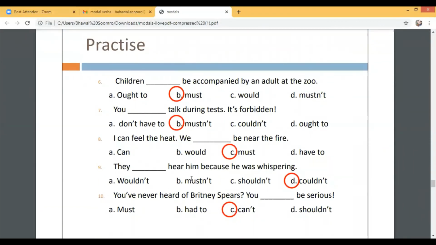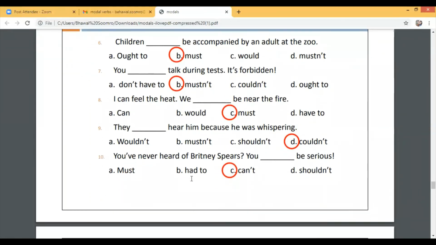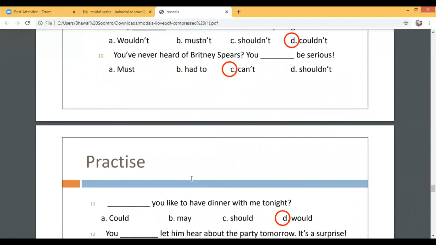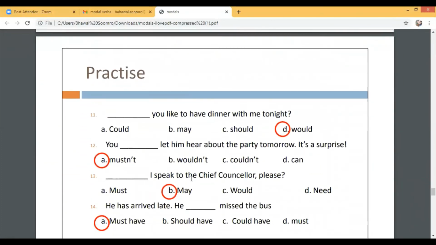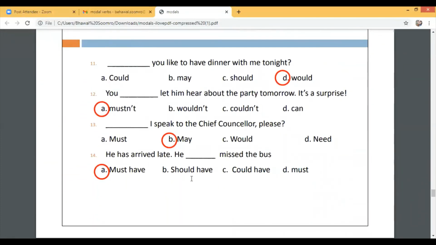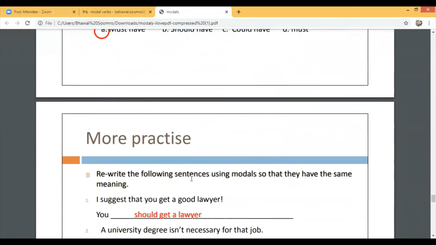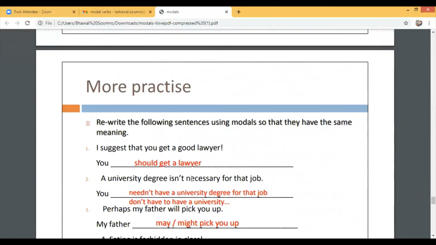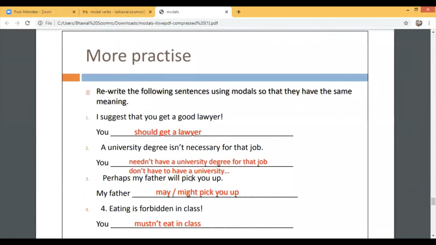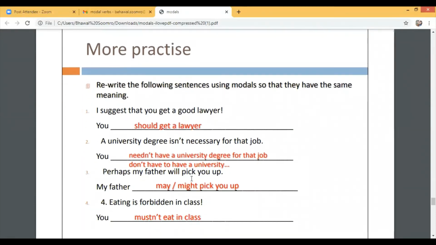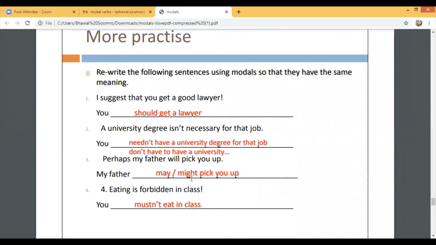You can read it yourself by pausing this video. And then there is a practice. Four more are there, and more practice. This will also help you to understand how to use them.